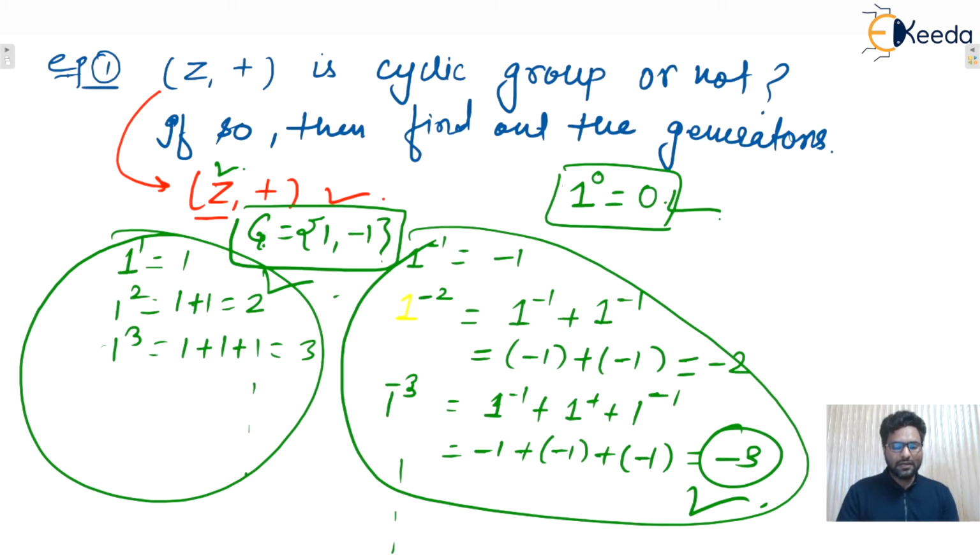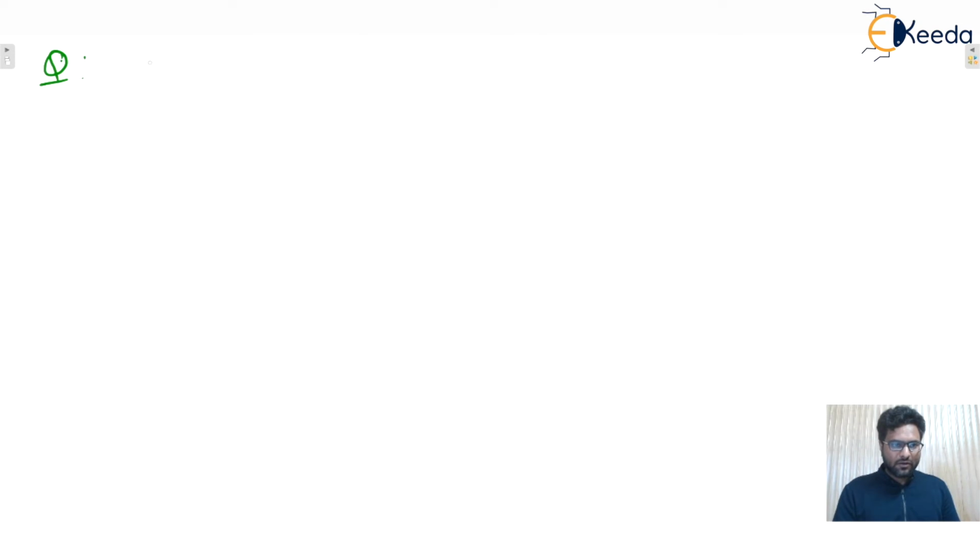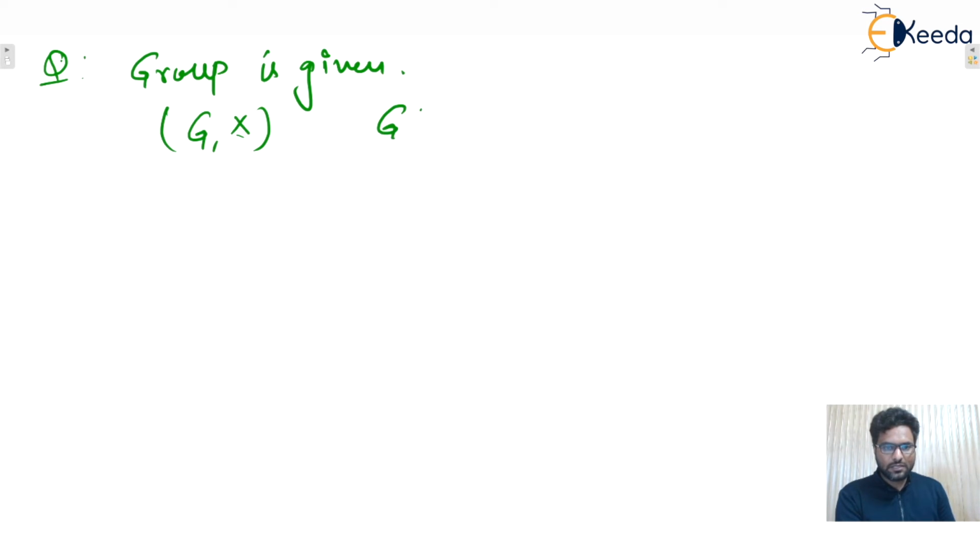Okay, let us take one more example. Let's say one group is given to you, G on multiplication, where G is the square roots of unity.